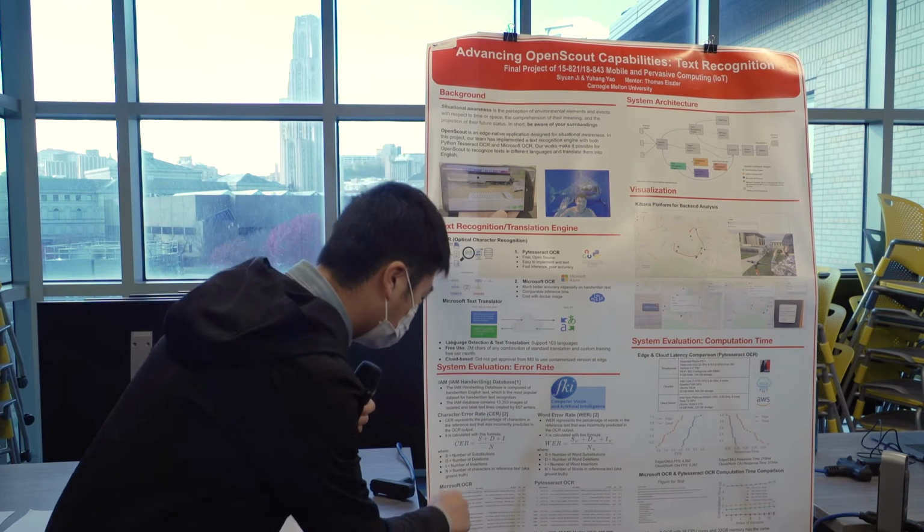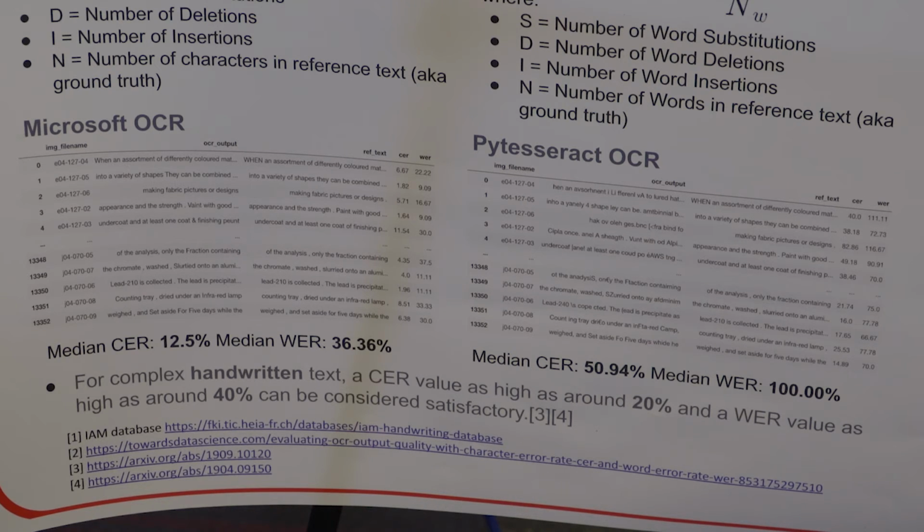So we use the Microsoft OCR and also PyTesseract and compare them with the ground truth. For this part, the left part is the output of the OCR, and the right part is the ground truth. We can see that the Microsoft OCR can clearly recognize the text, and compared with the ground truth, it's nearly the same. But for PyTesseract, you can see here it's not that accurate. Maybe all these words are incorrect. So PyTesseract doesn't have good performance.